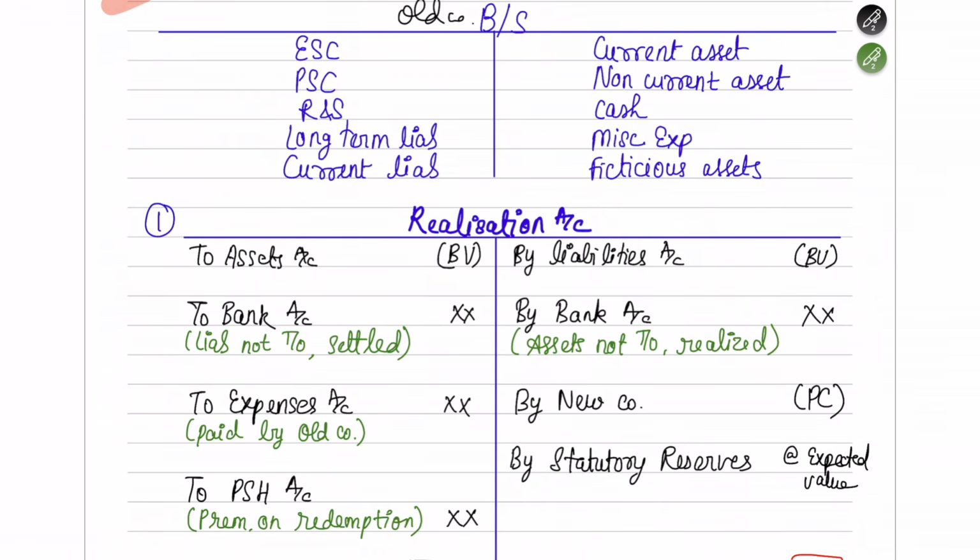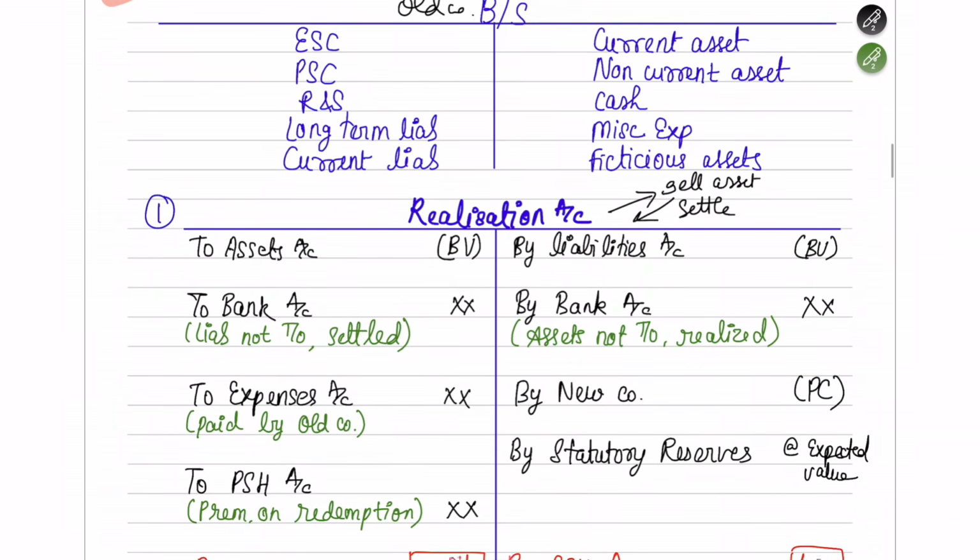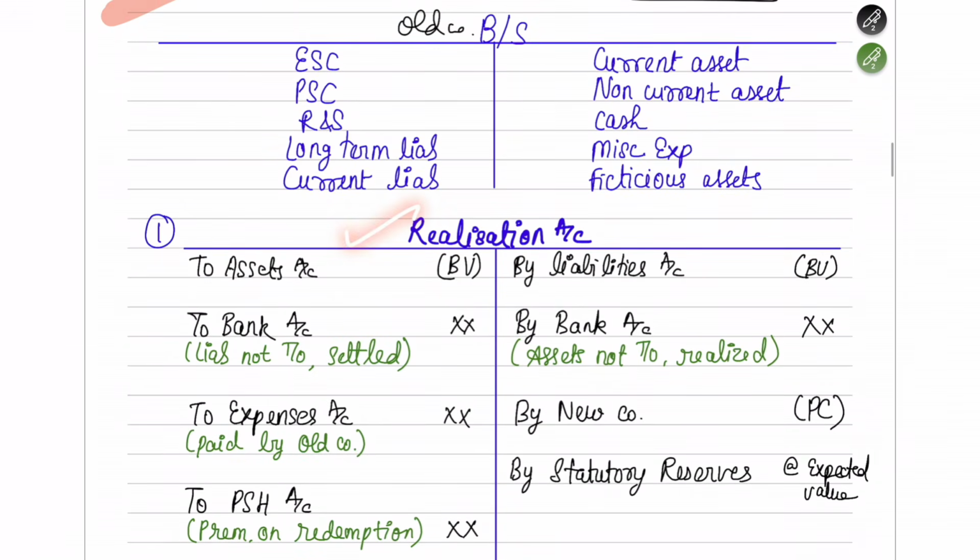Here you have to open an account called the realization account. In this realization account, whatever money you get by selling something, or whatever money you pay by purchasing something or settling some liabilities, is recorded. If you sell some assets, you receive some money. If you settle any liabilities, money goes away from your hand. So how much money is going out or coming in during the liquidation process, all of that is going to come under the realization account. Okay, so now let's start with the realization account.